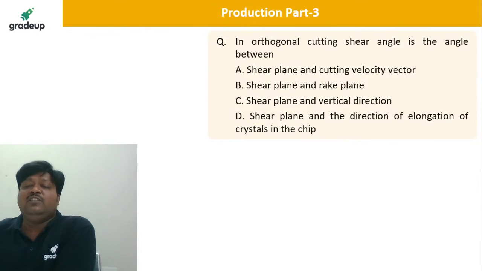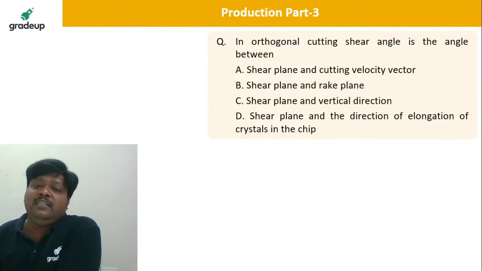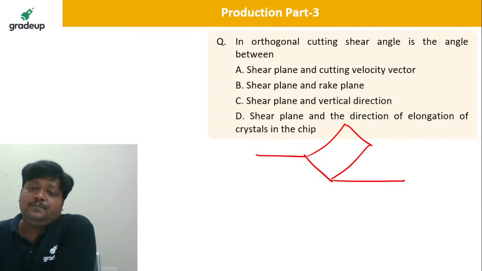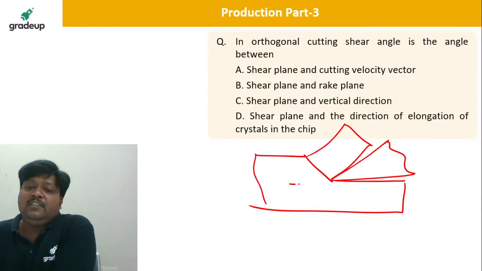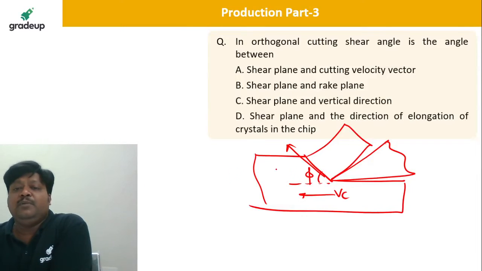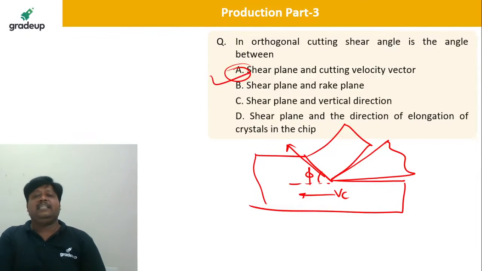So this is the last question we'll discuss and we'll stop. In orthogonal cutting, shear angle is the angle between, that you know very well. This is the shear angle phi, which is the angle between the cutting velocity vector and the shear plane. A is the correct answer, isn't it?